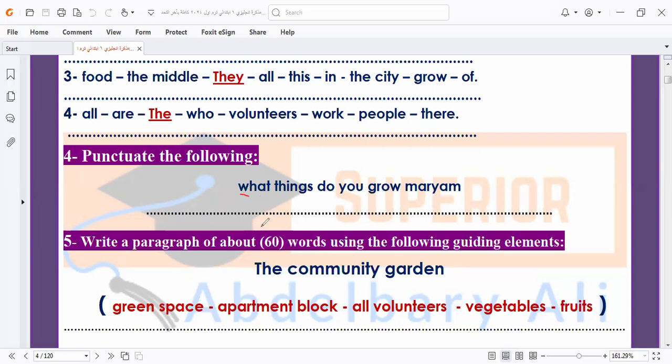Here we have W written in small letter. Mariam is the name, and what is written in small letter. And we have here a question mark. What can I do? I can write What here in capital letter, Mariam in capital letter, and I put a question mark at the end of the sentence.